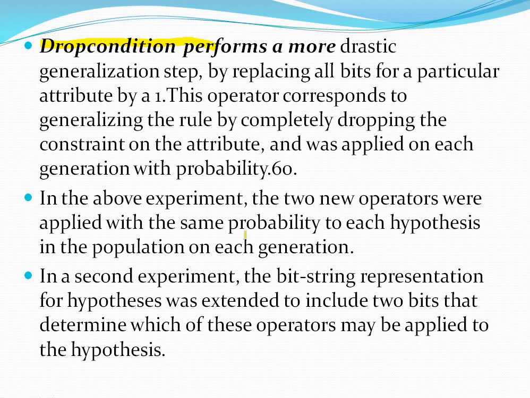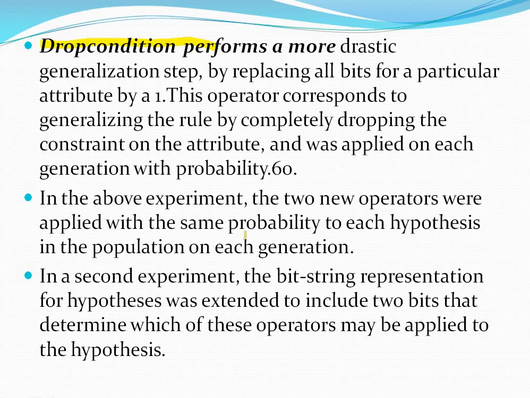Drop condition is another operator, an extension for the Gabel system. In this extension, they replace all the bits in the bit string for an attribute with 1. So in this experiment, they added the two mutation operators, which are applied with the same probability to each hypothesis in the population on each generation. In the second experiment, the bit string representation for hypothesis was extended to include two bits which determine which of these operators may be applied to the hypothesis.